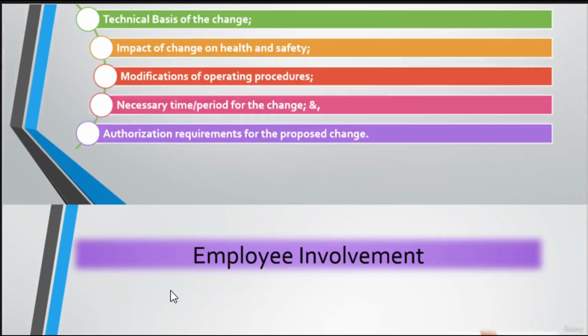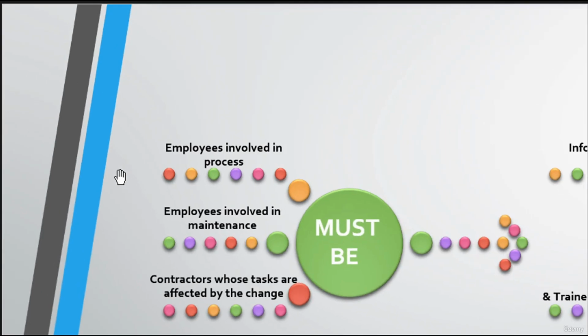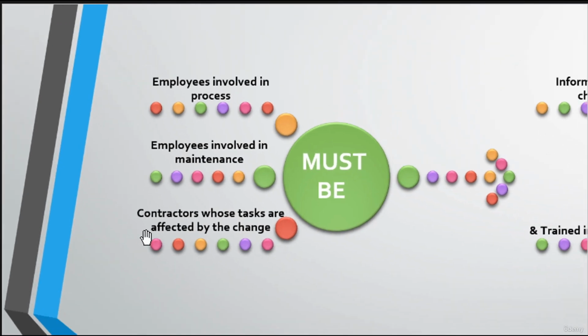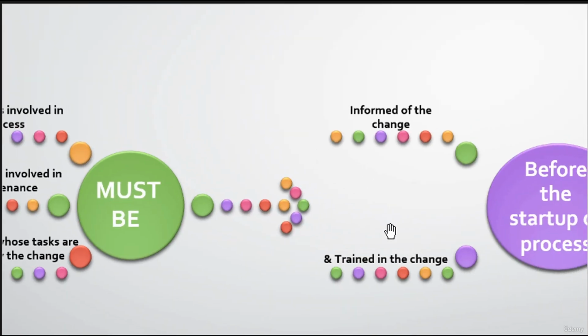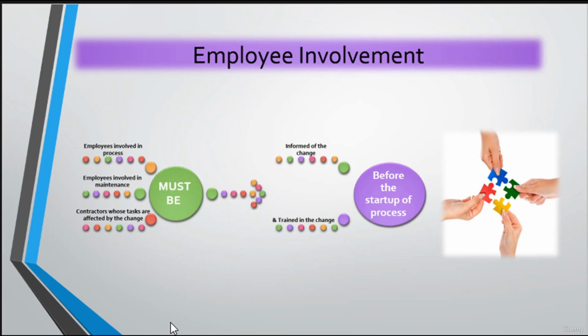Okay, what about employee involvement? Employees involved in the process, employees involved in the maintenance, and contractors whose tasks are affected by the change must be informed of the change and trained in the change before starting up the process. And this is very important and very critical. They have to be addressed about the change and they have to be trained if training is required regarding this change.